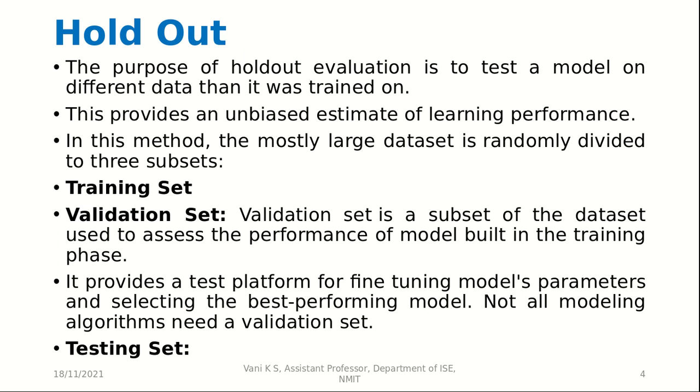So the purpose of holdout evaluation is to test a model on different data than it was trained on. This provides an unbiased estimate of learning performance. In this method, the mostly large dataset is randomly divided into three subsets: training set, validation set, and testing set. So training set is the data set which is used for training. Then validation set is a subset of the data set used to assess the performance of the model built in the training phase. It provides a test platform for fine-tuning model parameters and selecting the best performing model.